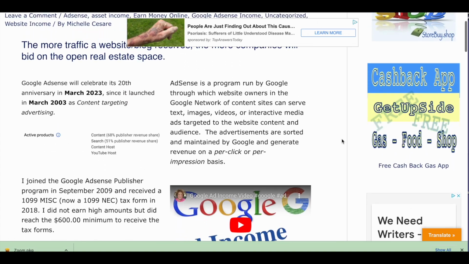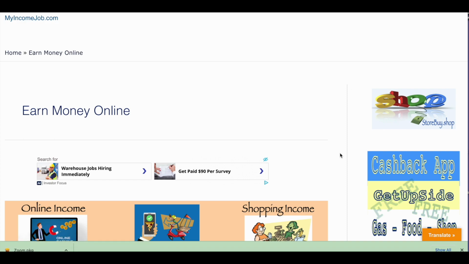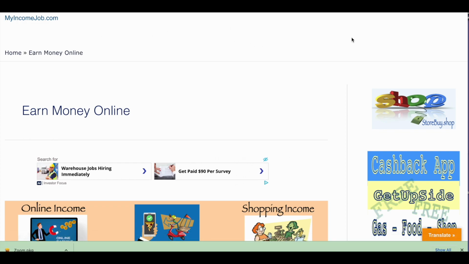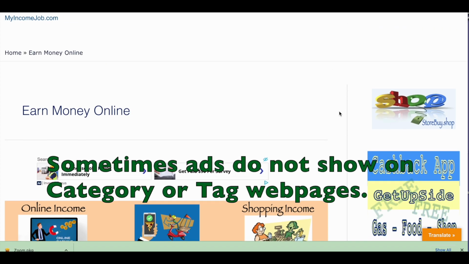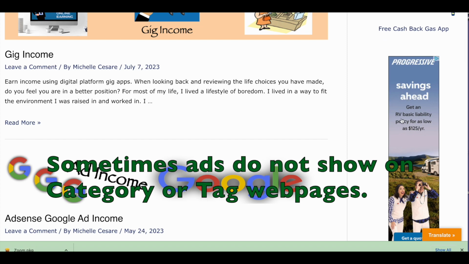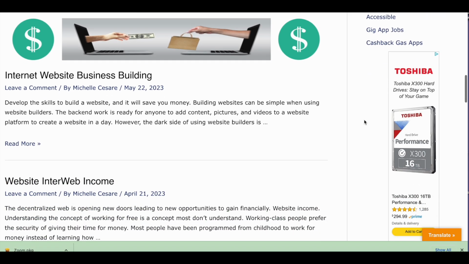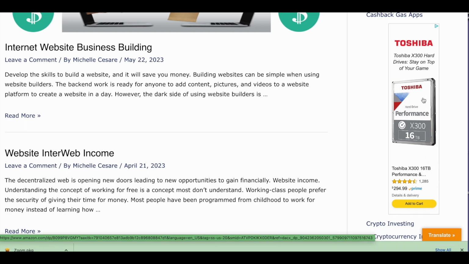Now, I'm going to click on Earn Money Online. Now they felt an ad was worthy to place right here. So they showed it. Most of the time a sticky ad shows, not all the time. Sometimes they don't show on category or tags. But again, this is my ad. I placed an ad in the sidebar. That's the location I have it. And Google AdSense felt this web page was worthy of showing another ad in the sidebar. Auto ads placed that there.